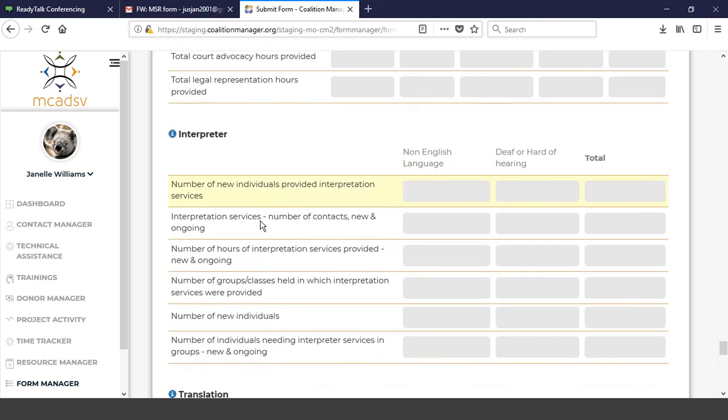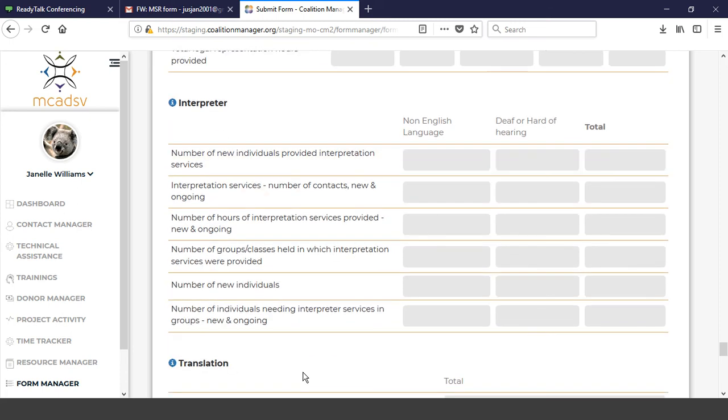Services. Then we're doing interpreter services. So there are new individuals that were provided in interpreter services. Again, same as you were tracking for English or for hard of hearing. But this is tracking the first time that they have received that service from your program. We're going to continue to track the same information you were before as far as when ongoing contacts and the total number of interpretation services provided, new and ongoing. The only change there is the number of new individuals who have received interpreter services, the first section.